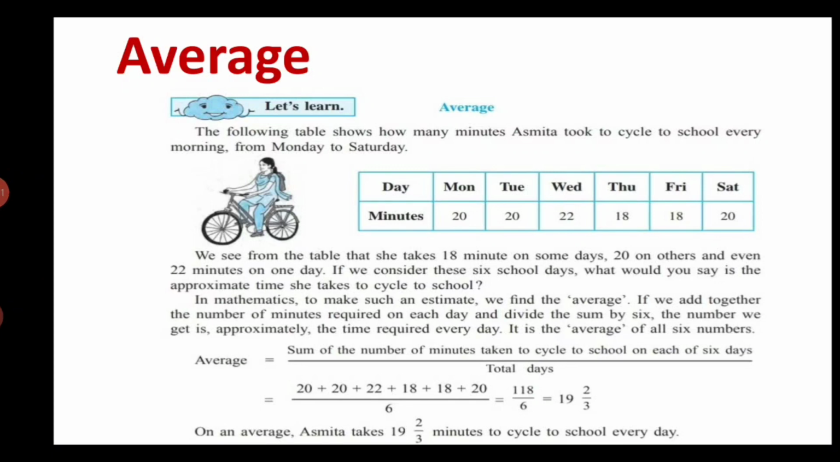So let's learn average. The following table shows how much time Asmita took to cycle to school every morning from Monday to Saturday. So Asmita goes to school on her bicycle every day, and how much time she requires every day is given in this table. So let us see the table.